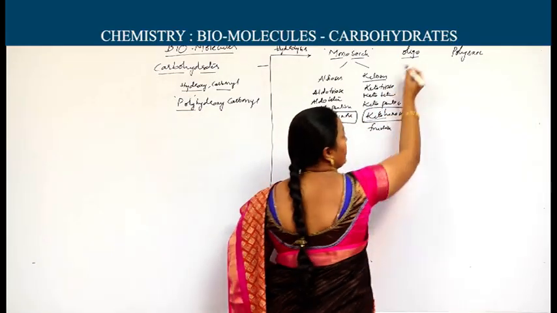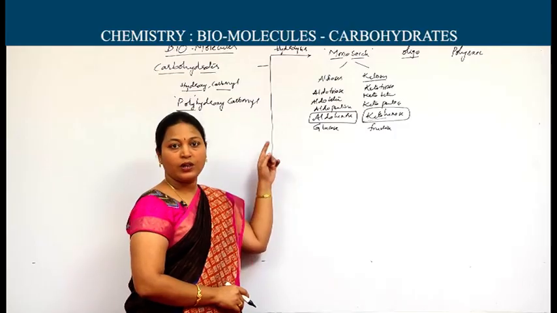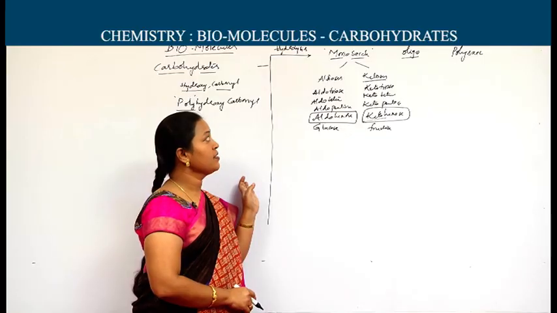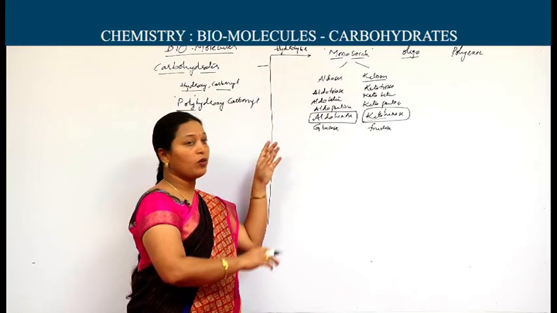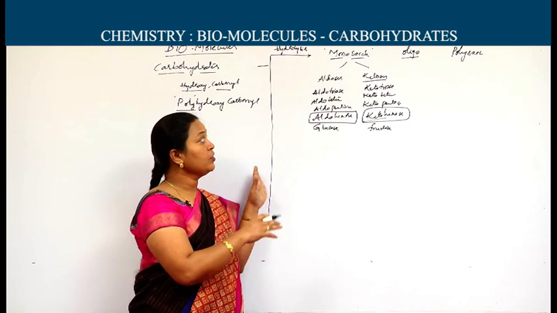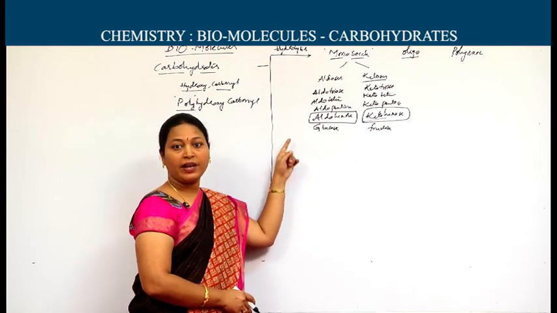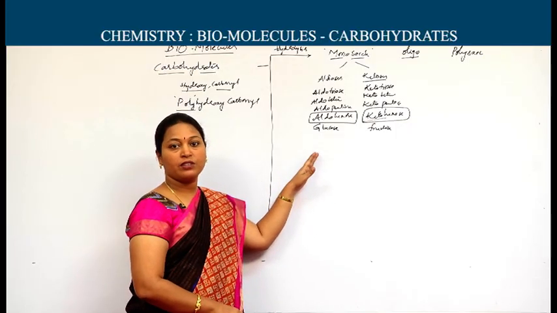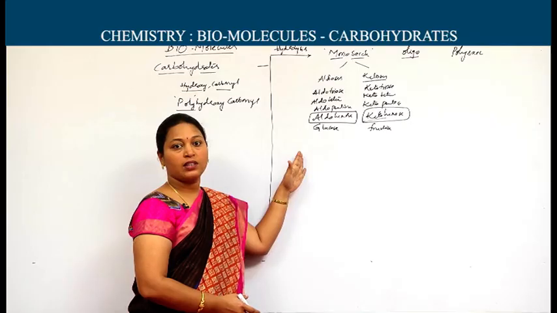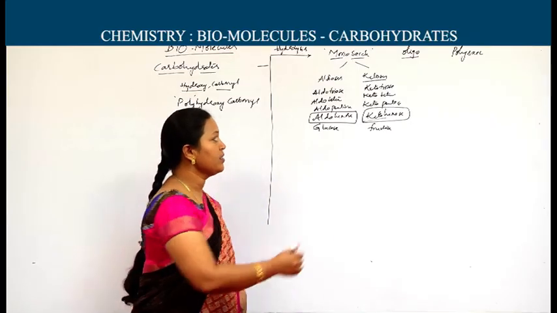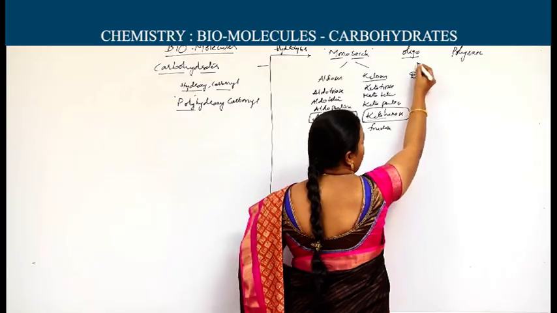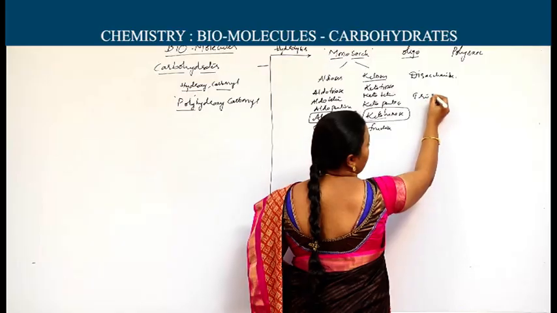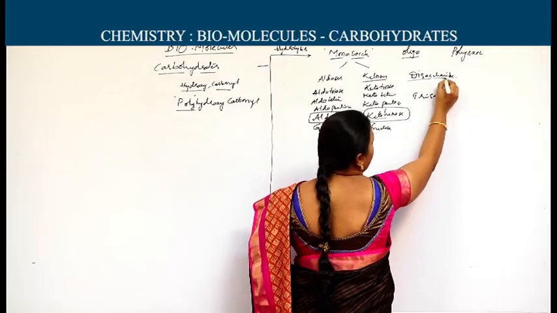Next, oligosaccharides. Oligo means few. When oligosaccharides are hydrolyzed we will get 2 to 9 monosaccharides. As I said, monosaccharides cannot be further hydrolyzed, and we get 2 to many monosaccharides by the hydrolysis of oligosaccharides, because an oligosaccharide is formed by the combination of 2 or 3 or 4 units. The types are disaccharide and trisaccharide.